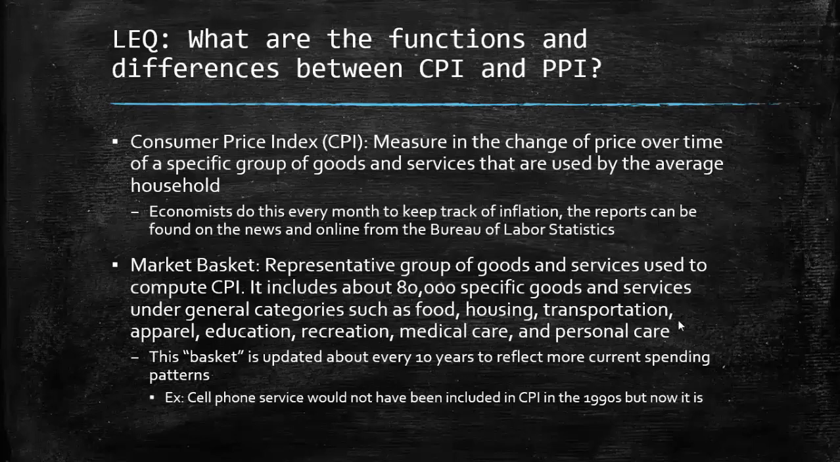This basket that economists use is updated about every 10 years to reflect more current spending patterns. For example, in the 1990s, cell phone service was considered a luxury and not many people had it, and it was not included in the CPI. However, since the year 2000, yes, cell phone service has been included in CPI.